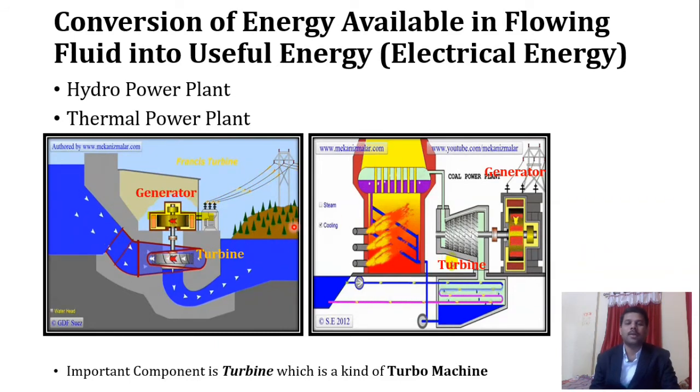This is the basic difference between a hydroelectric power plant and a thermal power plant. But one thing is very common in these two types of plant, that is what we call a turbine. A turbine is a device which converts the pressure, kinetic or potential energy of fluid into mechanical energy, and a turbine is a kind of turbo machine. So this is the basic motivation to study this particular subject of turbo machines.